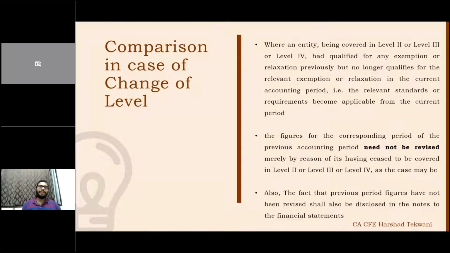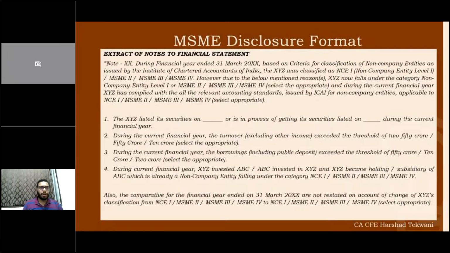Only state the fact that these were the previous year classification, this is the current year classification, and on the basis of that, the financial statements have been prepared. You just need to make sure you mention that fact. There is another note which I have prepared for reference purposes. For example, during the financial year ended 31st March, based on the criteria of classification of non-companies, this was classified as NC 1, 2, 3, 4. However, due to the below-mentioned reasons, XYZ now falls under whatever category is applicable.